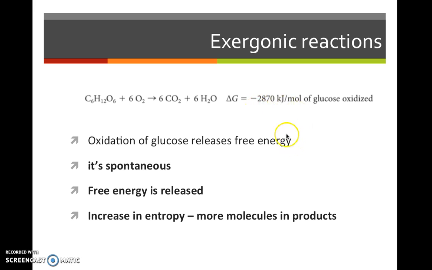This is the oxidation of glucose. It releases free energy. It's spontaneous once started, and free energy is released. There's an increase in entropy. There's more molecules.